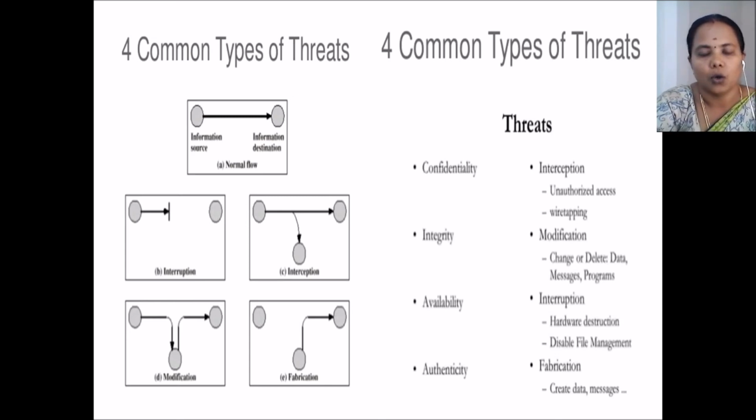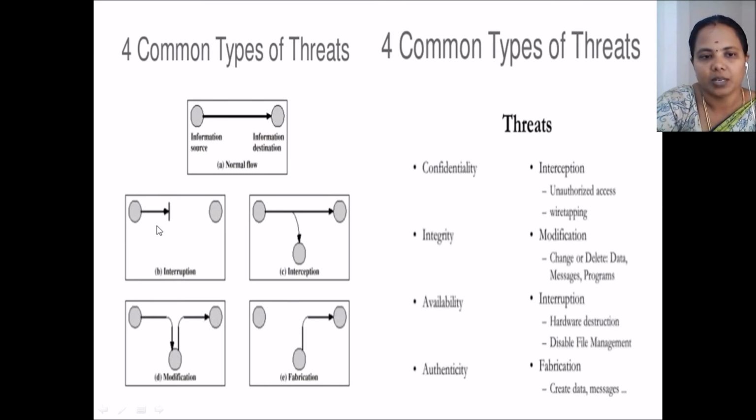First one is normal flow. Normal flow means user A and user B. Let us see with an example: user A and user B, that is source and destination. When data is transmitted without any threats or third parties, and the source is successfully able to send the data to the destination, that is called a normal flow.